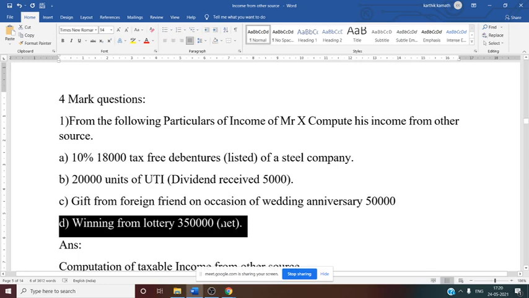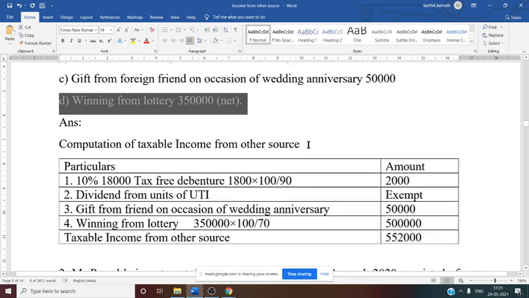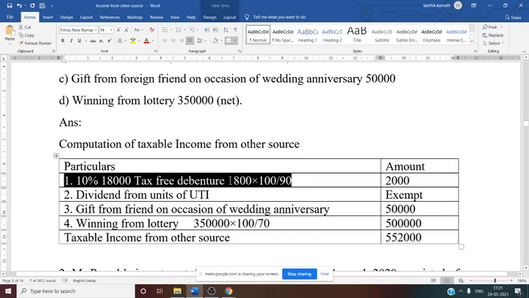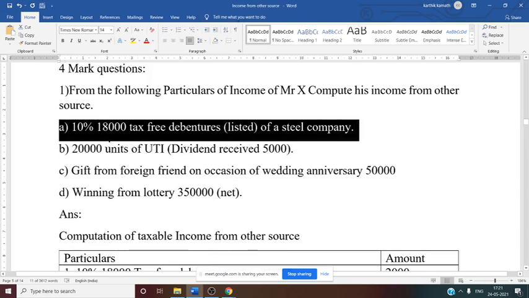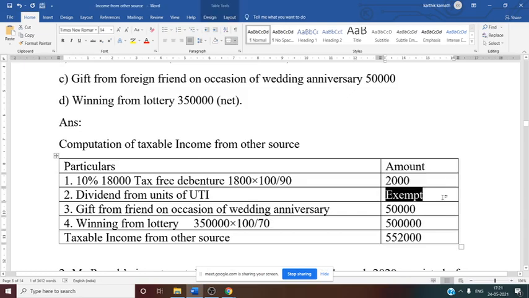So now we need to do the calculation. See this, computation of taxable income from other source. Only 2 columns you need here, particulars and amount. First one, 10%, 18,000 tax free debenture. I have already told you, if it is a listed debenture, if the word listed comes, you need to gross up. Whether the amount is given or the rate is given, that doesn't matter, you have to gross up. So 1,800 into 100 by 90, if you do, you will get the amount 2,000. Dividend from UTI we know is exempt from tax, so no taxation, nil.